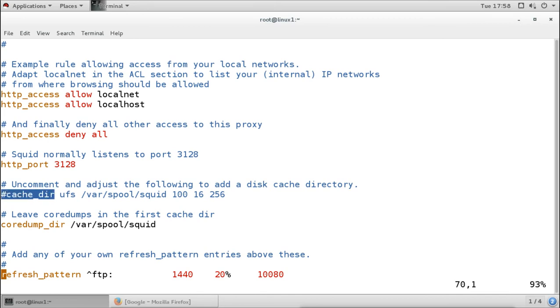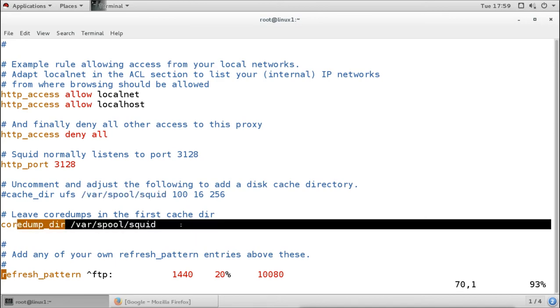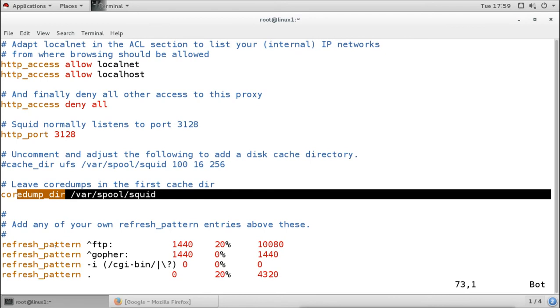It says to uncomment and adjust the following to add a disk cache directory, and where it is going to cache the data, it is going to cache under var spool squid. Then this is also for leaving a core dump in the first cache directory, and this is the cache directory for our site. Then there are other options related to FTP and Gopher.